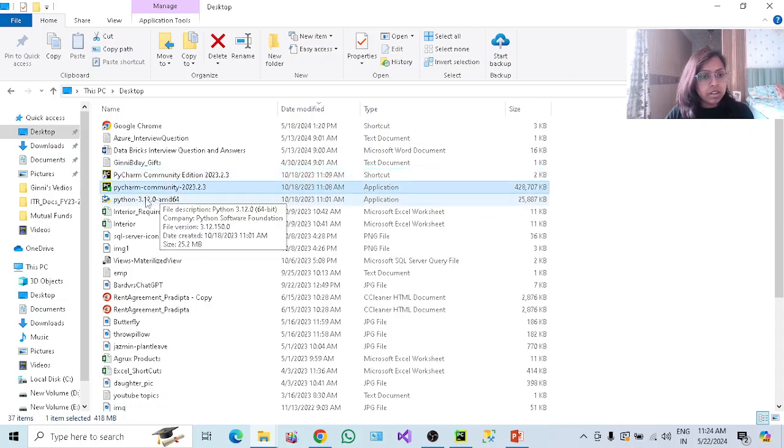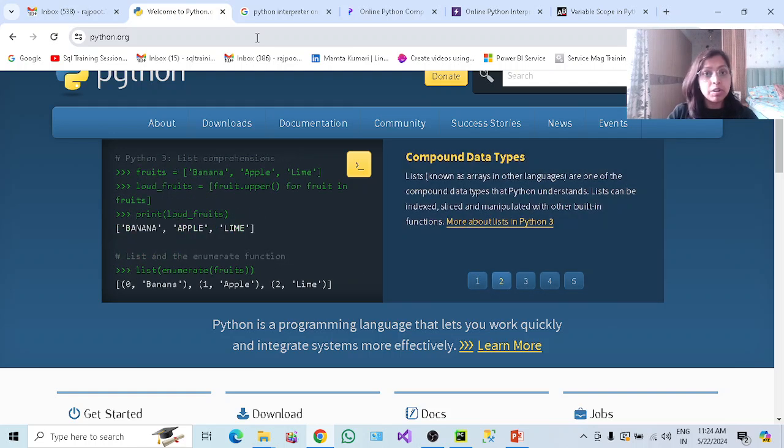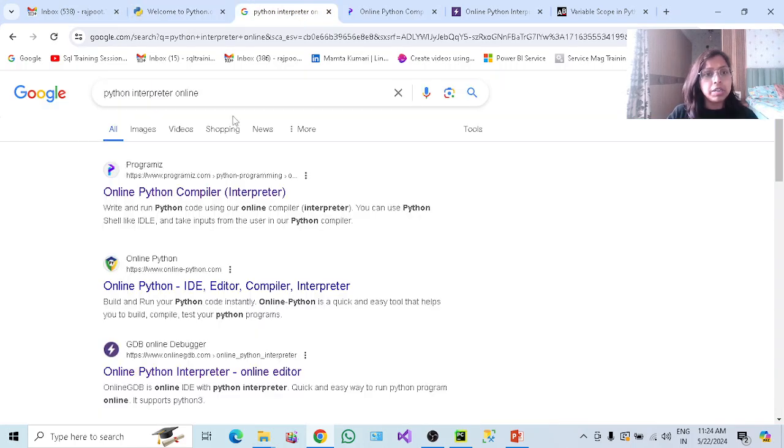Then you can see on my screen I have PyCharm. So what is PyCharm? PyCharm is basically an interpreter. Interpreter is, we can say, a kind of development environment for Python, where you can write the Python code. Okay, there are a lot of interpreters available in the market. One is provided by PyCharm as well.